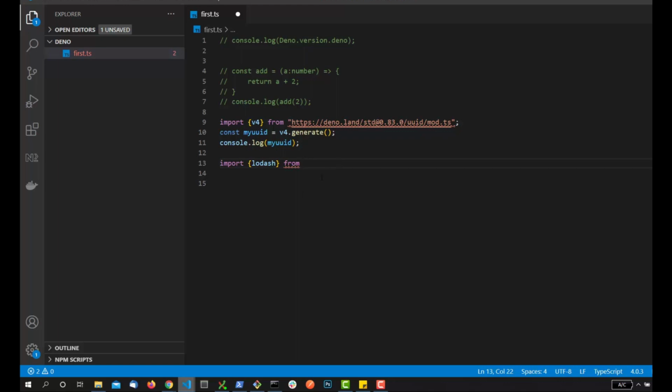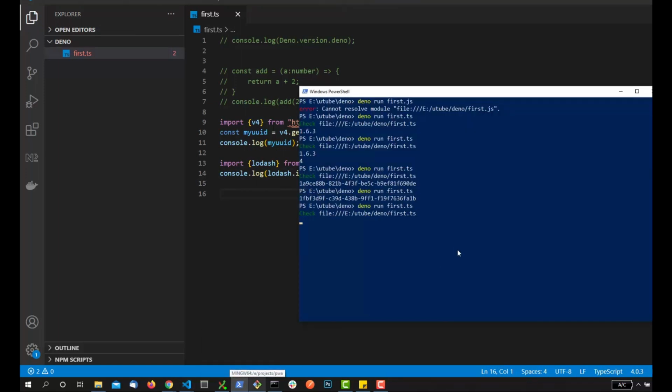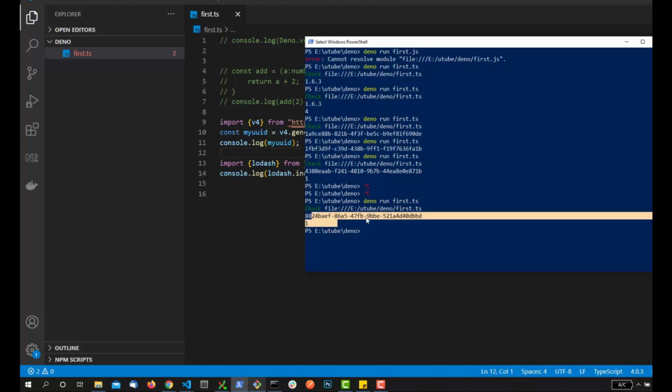So for Lodash, I can use the pika.dev website that provides me this Lodash library, right? So now if I just try to log Lodash, and let's say it has a function indexOf 1, 2, 3, and 2, right? Now I have changed this file. Now let's run it again, and now it is checking the file again because it is changed. So this is how it's printing out, right? This is a UUID and this is 1, right?